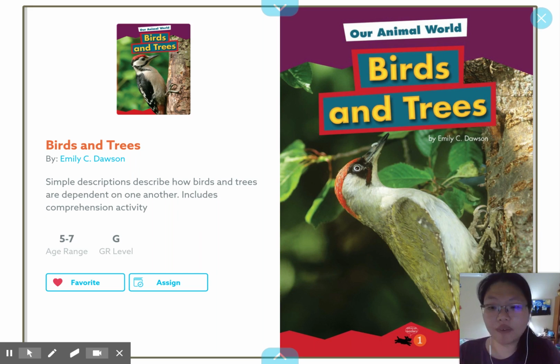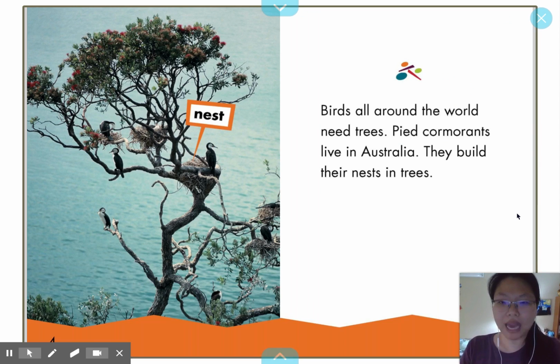Usually, to find the author's opinion, I can look at the very first page. Not always, but many times, the author begins with what they think is important about the topic. So the very first sentence right here will give us clues about what the author thinks about the topic. Now I will read what it says right here.